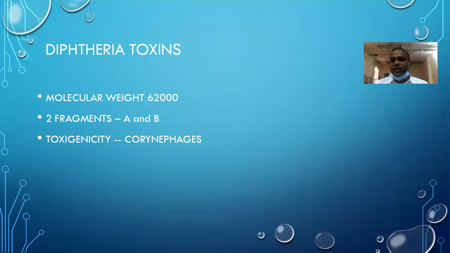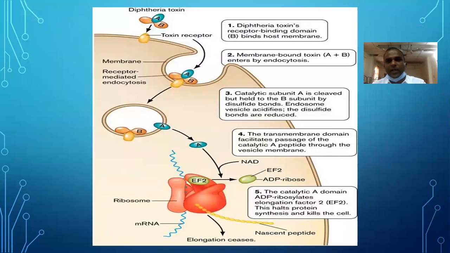Corynephages. What does corynephages mean? These are genetically determined structures present in the bacteria which determine the production of the toxin. So by adding these phages, we can convert less toxic bacteria into more toxic ones in laboratory research. So this is the picture. Go through the phases.